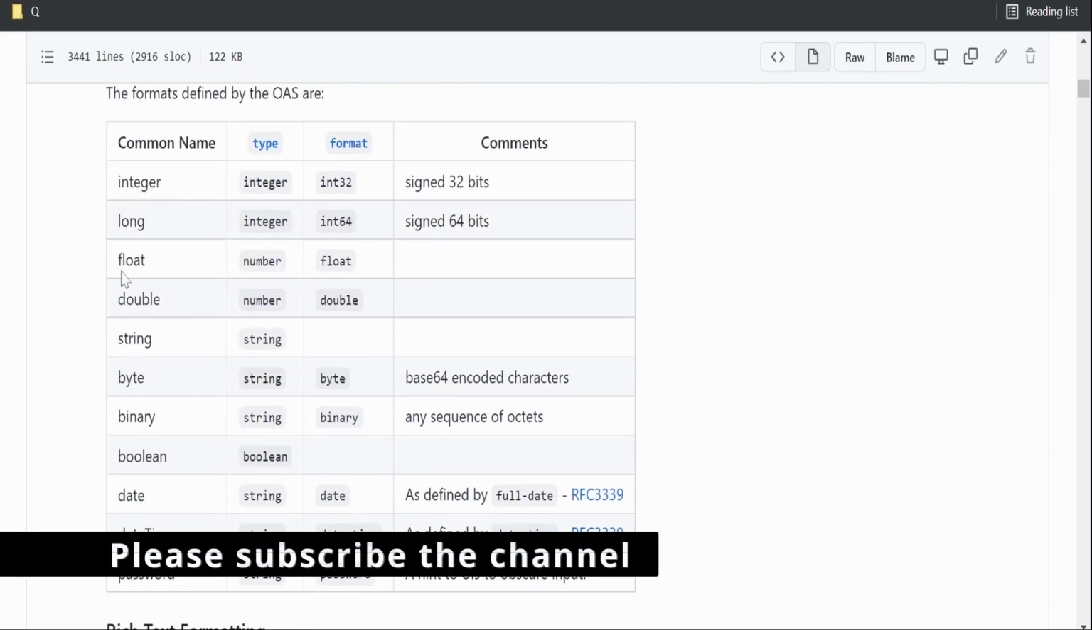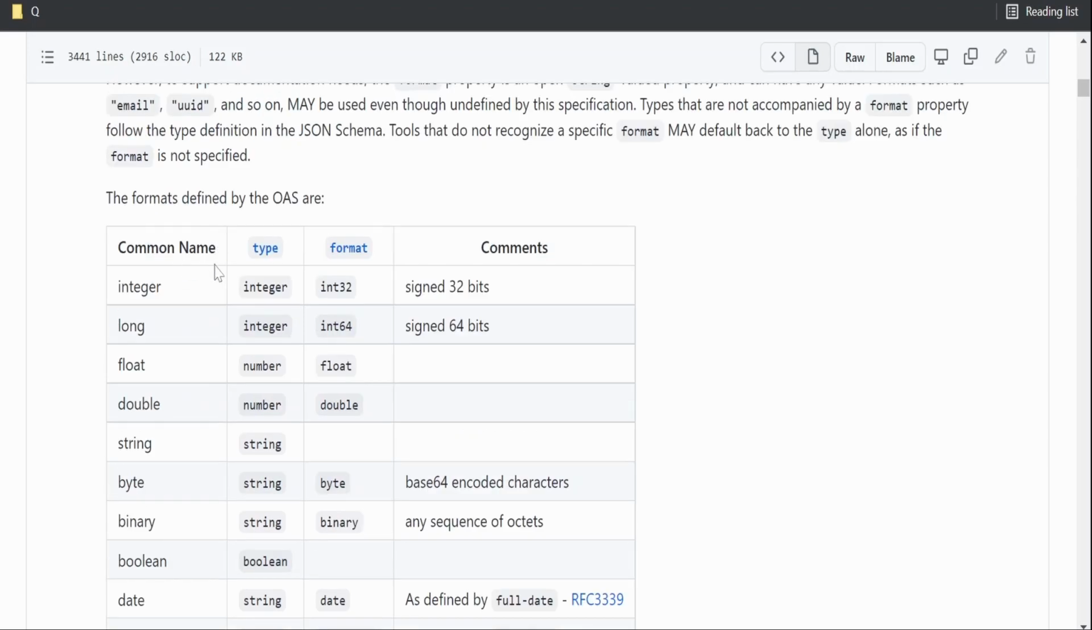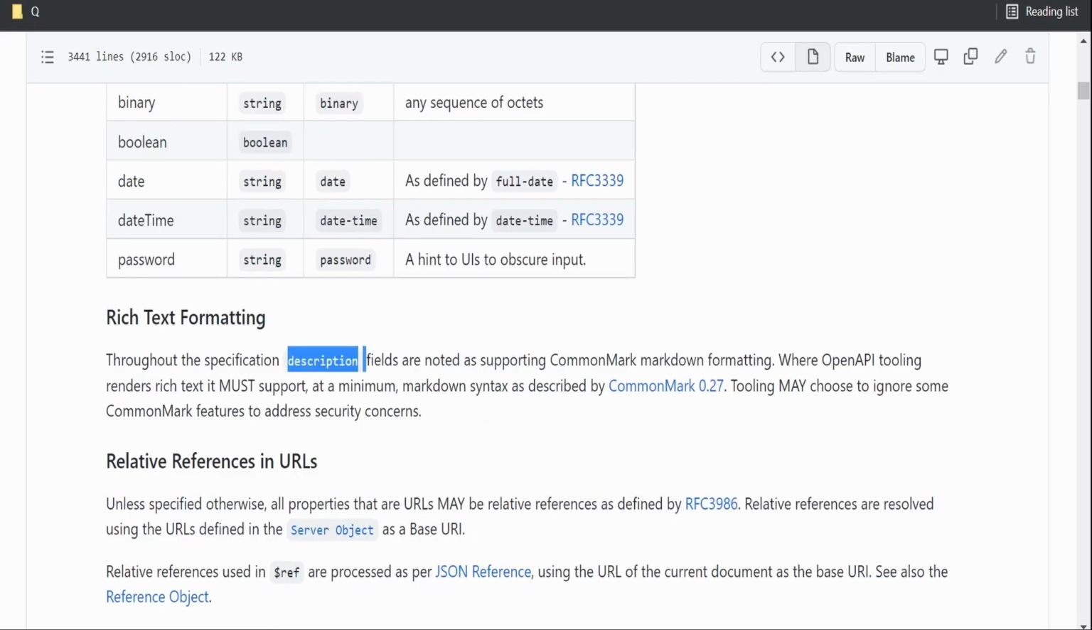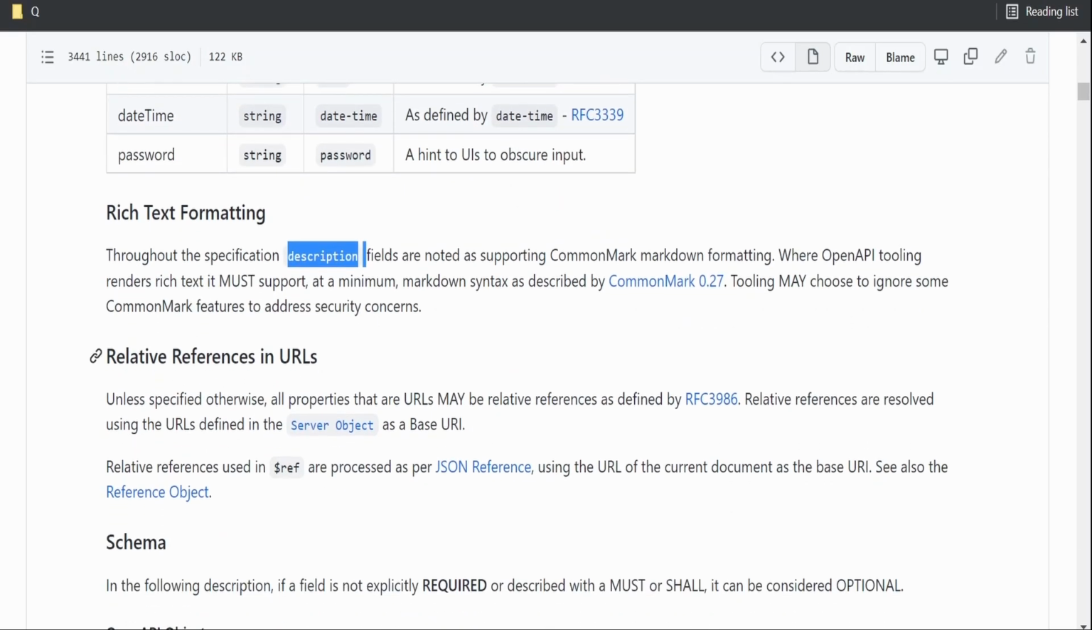These are the data types which are supported when you are creating a property or any other variable within the OpenAPI specification. So we can make use of integer, long, float, double, string. We can create the documentation as well in the same specification. We don't need another file to manage the descriptions or the documentation.